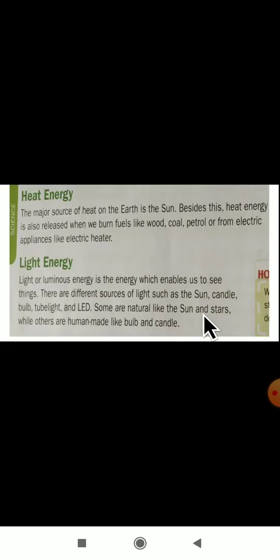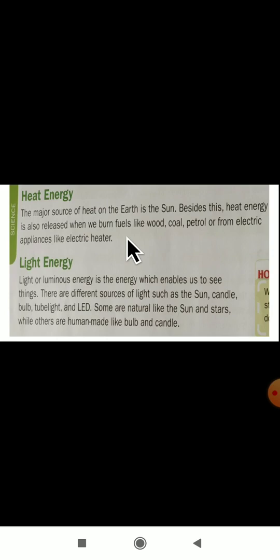The next form of energy is heat energy. The major source of heat on the earth is the sun. From the sun we are getting which energy, dear students? From the sun we are getting heat energy, as you all know very well. Besides this, heat energy is also released when we burn fuels like wood, coal, petrol or use electrical appliances like an electrical heater.